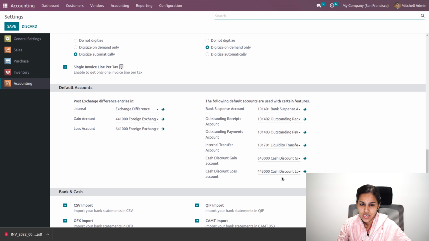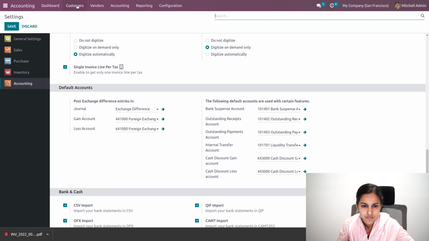That is defined under the default account section, and here we will have the exchange difference journal and the gain account and loss account. So these accounts are used to record the loss or gain that is incurred when we make payment, that is, when the customer is making payment in another currency, the exchange difference will be posted to this gain account or loss account.